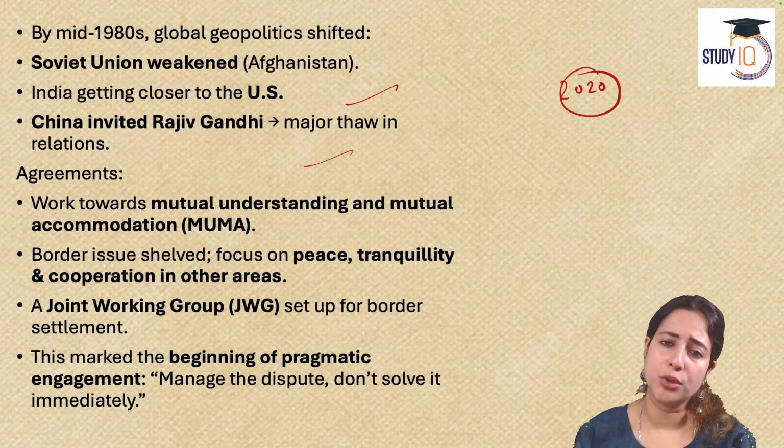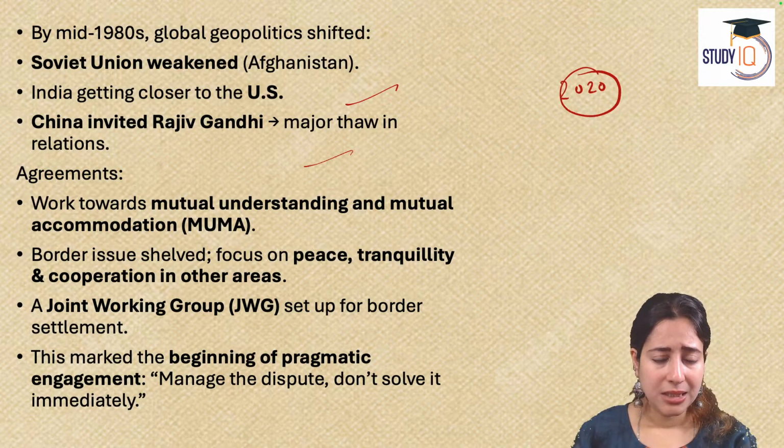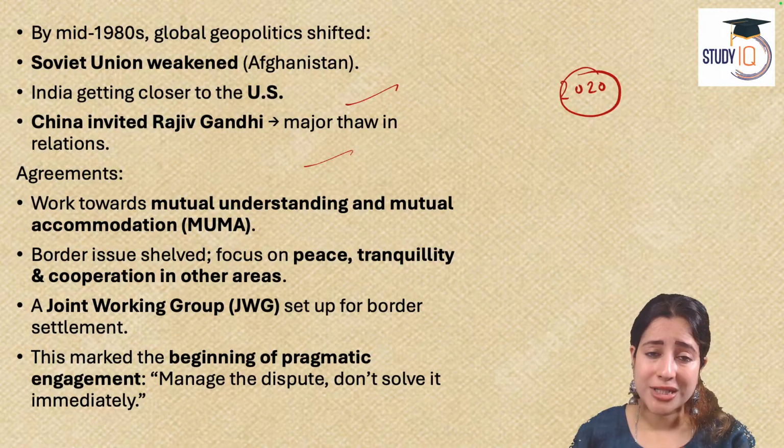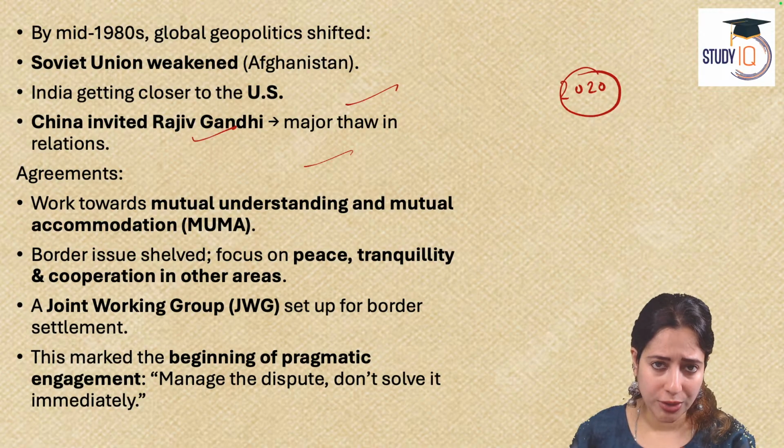Hence, India took up non-alignment, not supporting anybody, equal from both sides, balanced. But China also felt a little insecure with the Soviet Union weakening and US power increasing. So at that time, China invited Rajiv Gandhi to its country, and both of them worked towards creating better mutual understanding. But since then to today, we know that China could be a good trade partner.